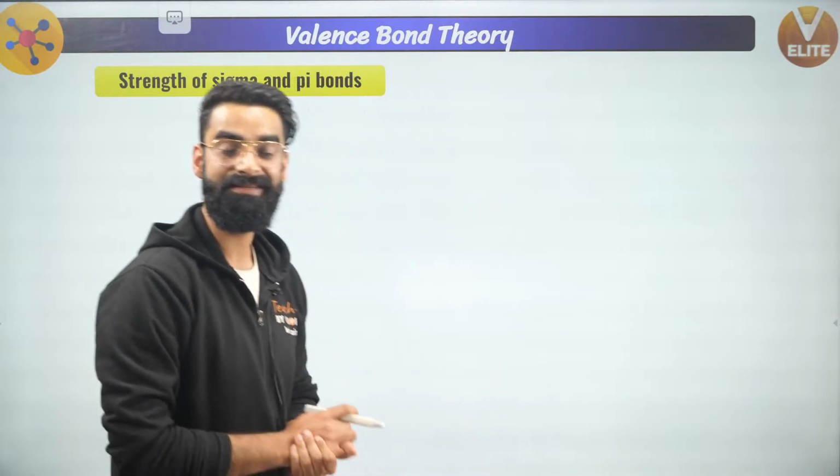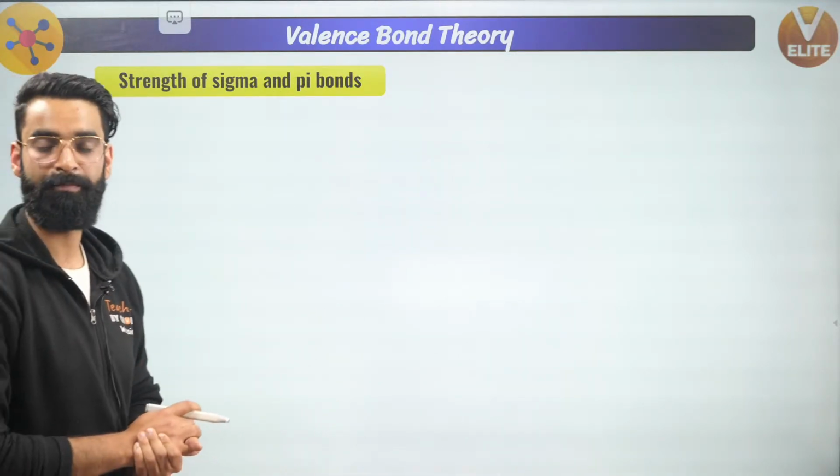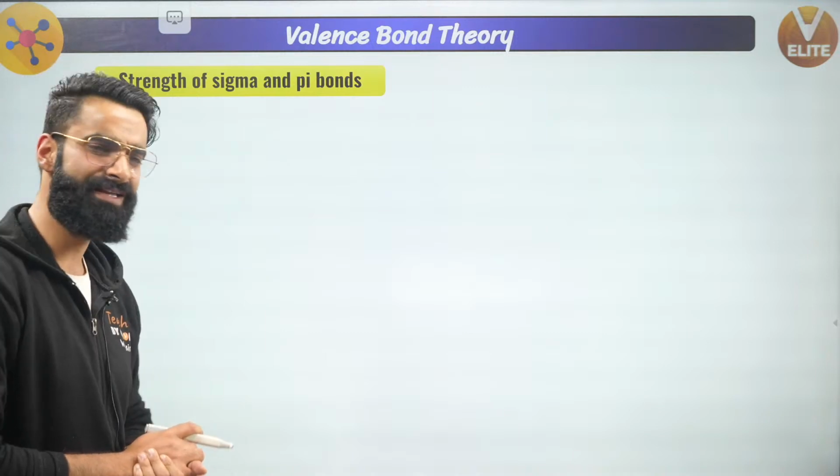Now there is something called the strength of sigma and pi bond, okay? Which bond is comparatively strong? Sigma bond or pi bond? Let's get to know about that as well.